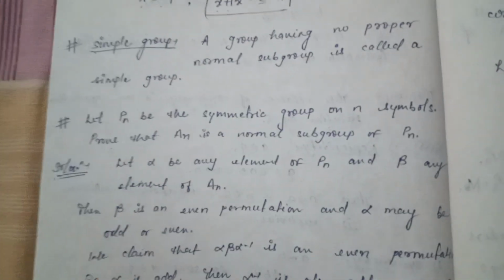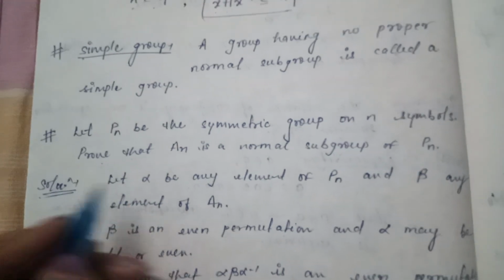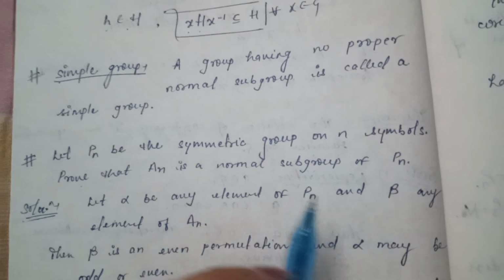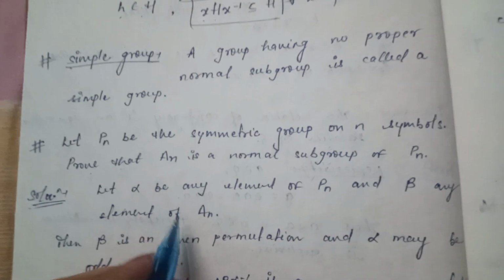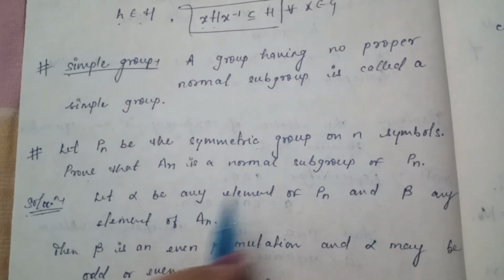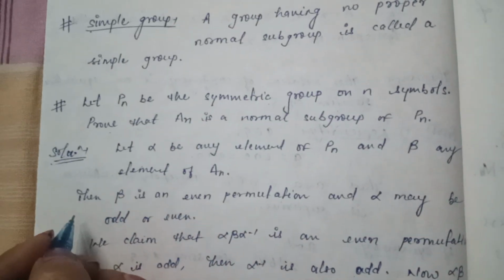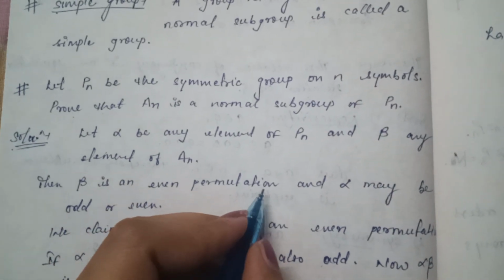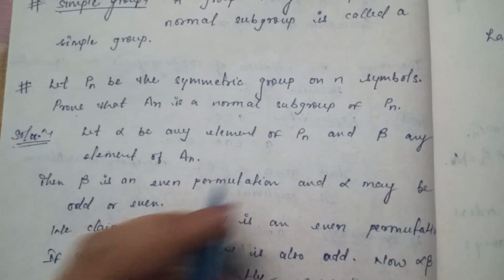इसका सॉल्यूशन होगा लेट alpha बी एनी एलिमेंट ऑफ Pn एंड beta बी एनी एलिमेंट ऑफ An. alpha एलिमेंट है Pn का और beta एलिमेंट है An का. Then beta is an even permutation and alpha may be odd or even.